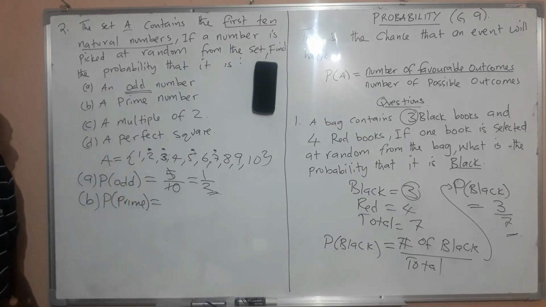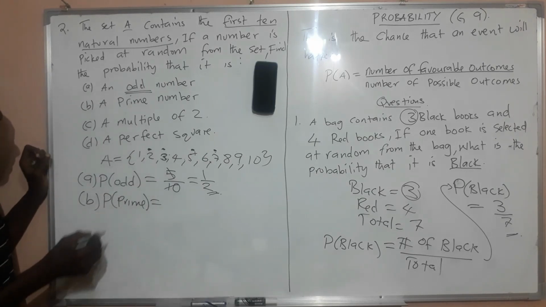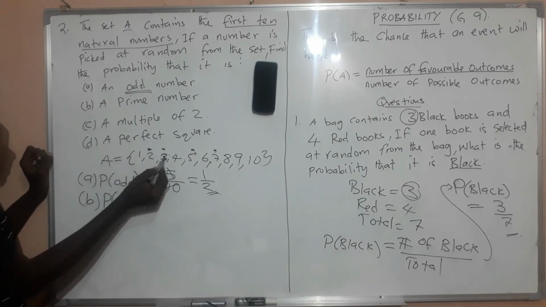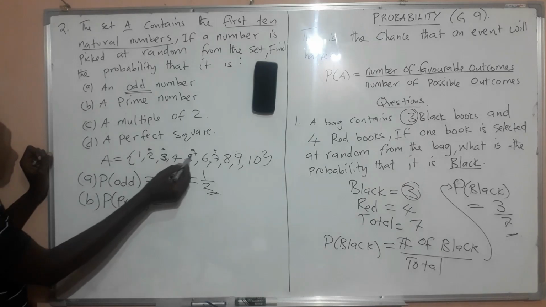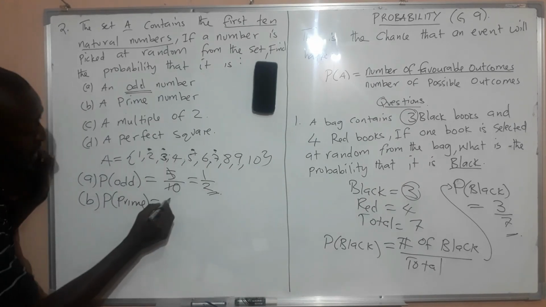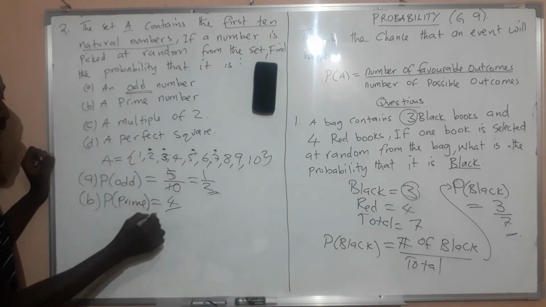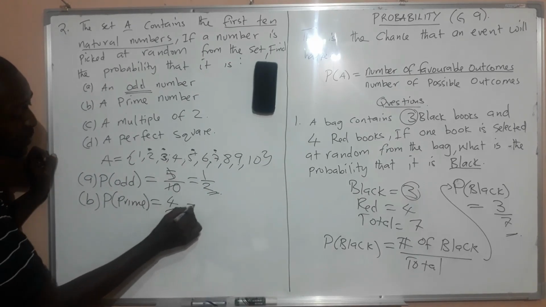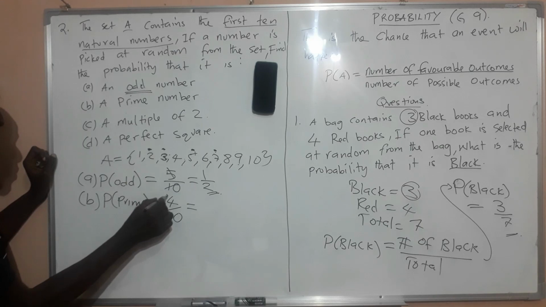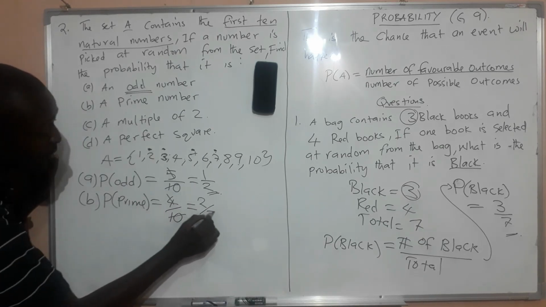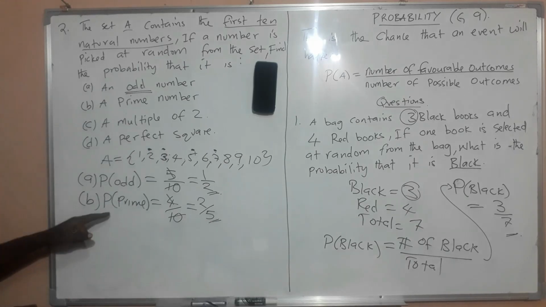It has 3 factors, so it can't be a prime number. So here, how many prime numbers do we have? 1 here, 2 here, 3 here, 4 prime numbers. So we are going to have 4 divided by the total number of all the numbers, which is 10. And so this is equal to, 2 into 4 there, we have 2, 2 into 10, we have 5. So our answer for the second one is 2 over 5.